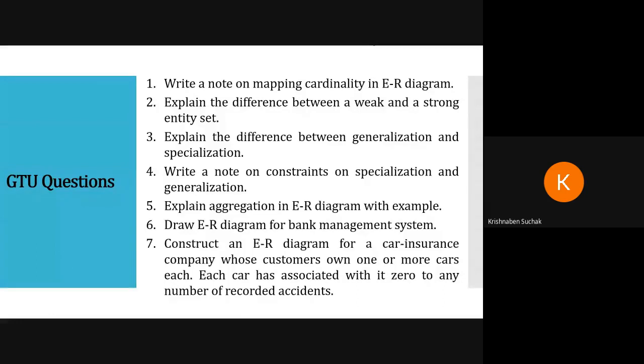Explain aggregation in ER diagram with example. So you have to write an example of aggregation. Draw an ER diagram for a bank management system. Then construct an ER diagram for a car insurance company whose customers own one or more cars each. So here they have said that you have to make the relation one to many, because one customer can own many cars. Each car has associated with it 0 to any number of recorded accidents. That means again you have to show accident also as one to many.